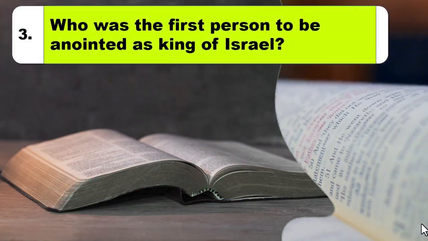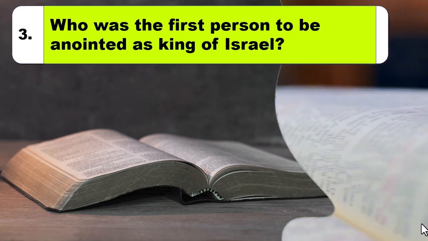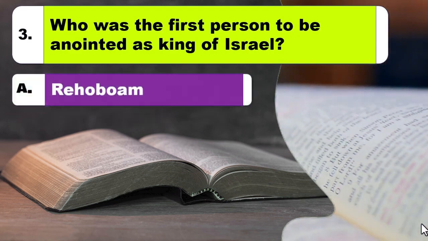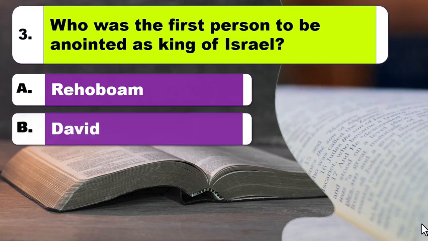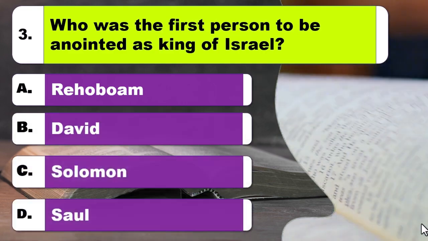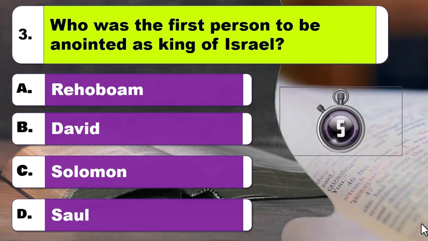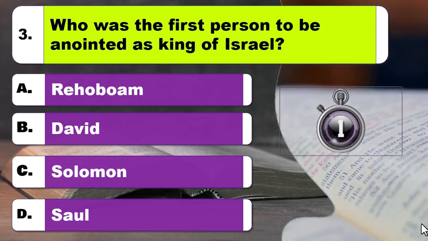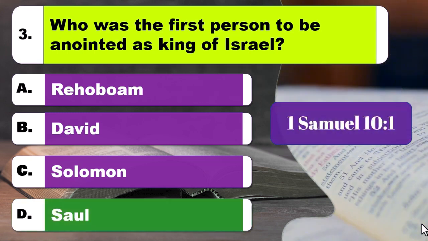Question 3. Who was the first person to be anointed as king of Israel? Option A, Rehoboam. Option B, David. Option C, Solomon. Option D, Saul. The right answer is option D, Saul.